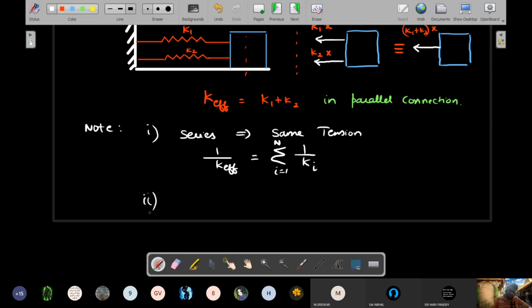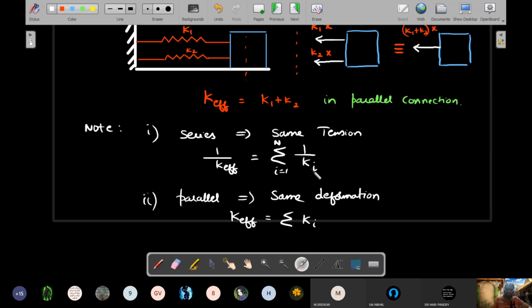Whereas the second one, parallel connection, you can have more than 2 itself, means same extension. If the tension was the same in series, here the extension or deformation would be the same. I can't just write extension because there could be a compression also. Deformation would be the same. Here the value of K effective would be the sum. In series, the result is smaller than each one of the terms. In parallel, the result is greater than each one of the terms. That's the idea. It makes it more difficult in parallel connections.